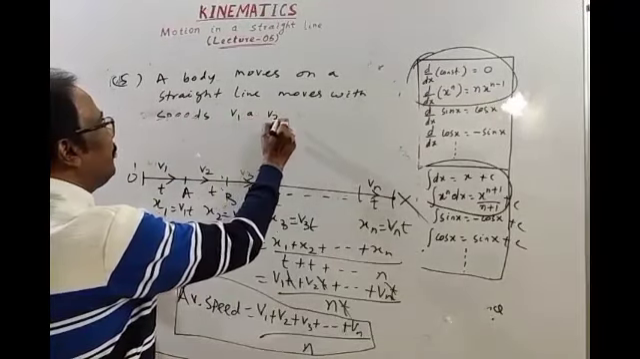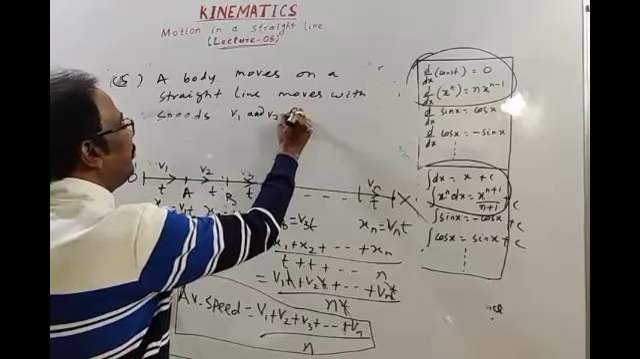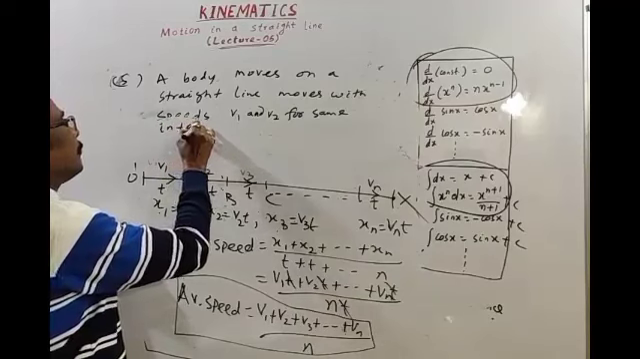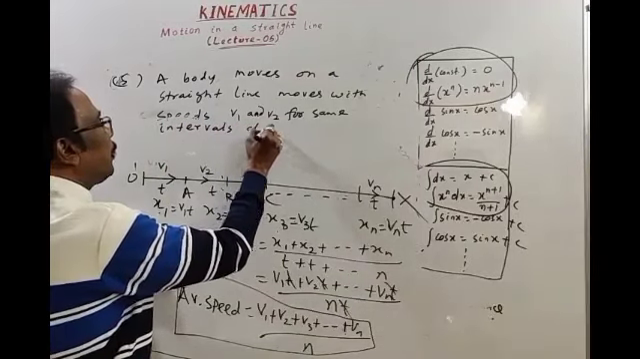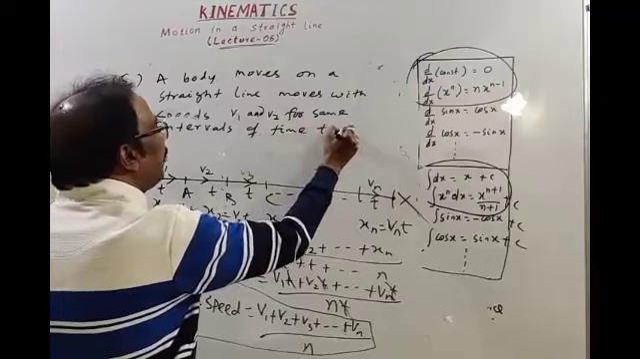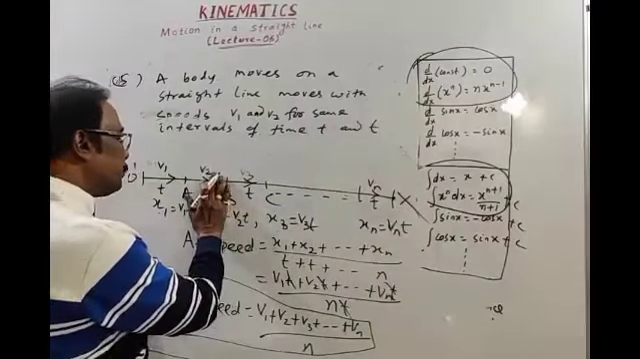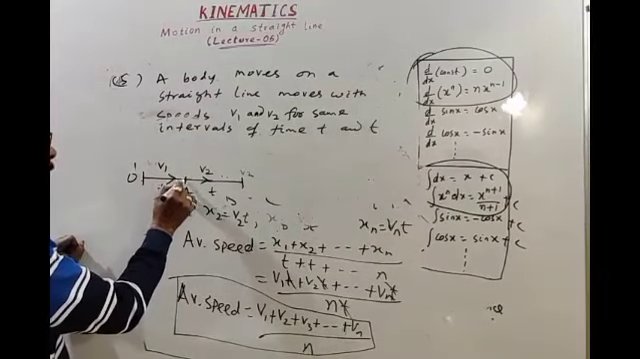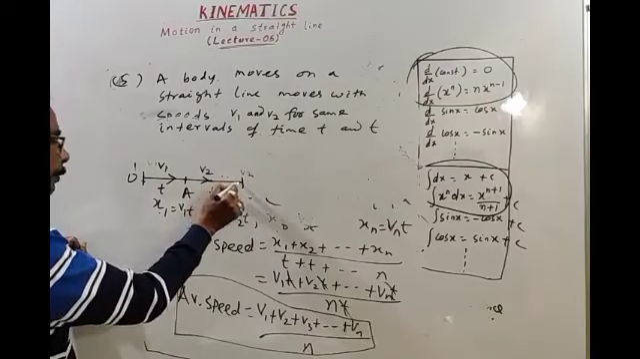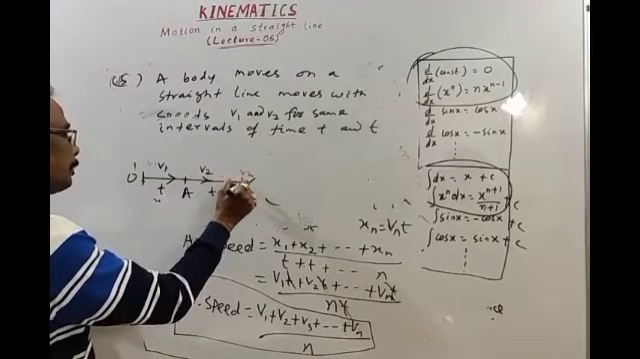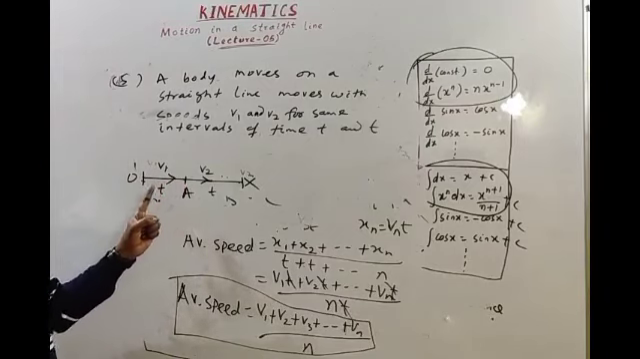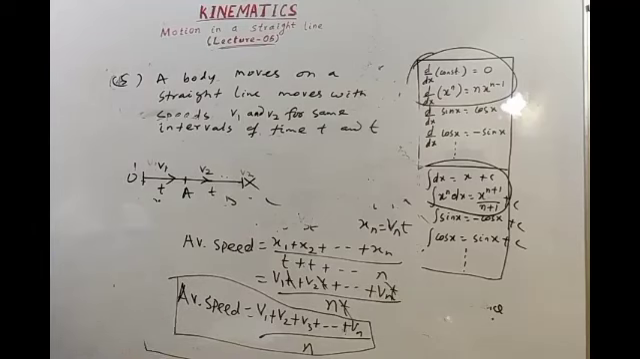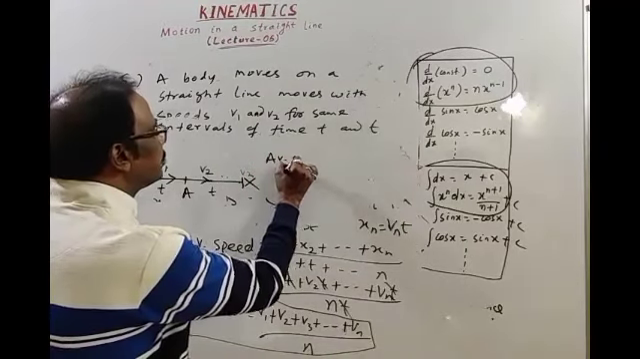Okay, v1 and v2 for the same interval, intervals of time t and t. We have to find average velocity. The body starts here, moves with a velocity v1 for time t. Next it moves with a velocity v2 for time t and reaches x. The body travels half the time with a velocity v1 and the next half time with a velocity v2. Then we have to find average speed.